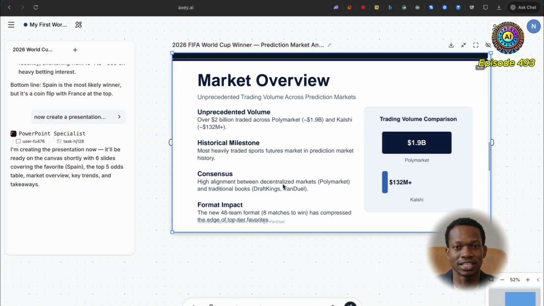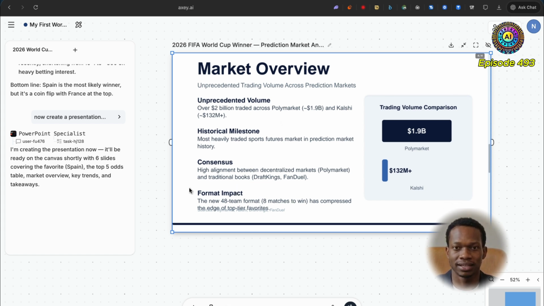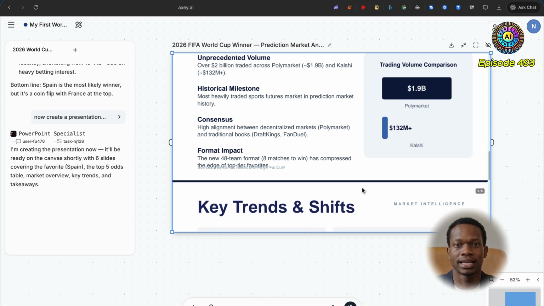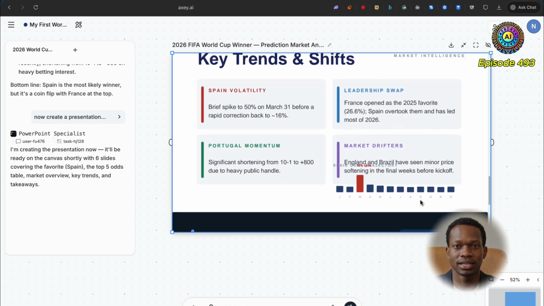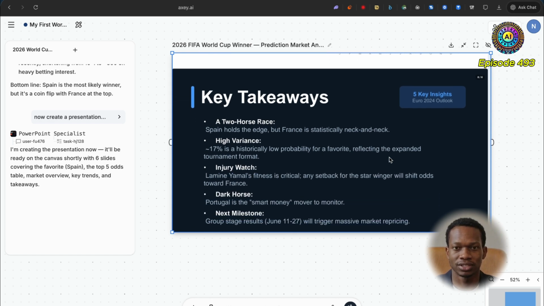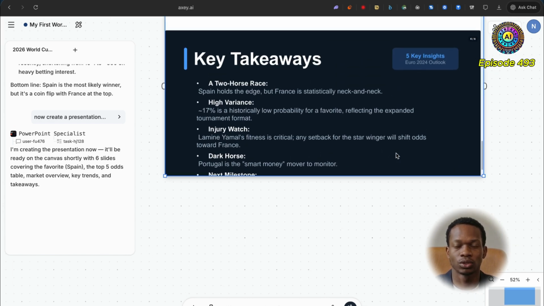And we've got a nice section here on market overview, cool, unprecedented volume, historical milestone, consensus, and the format impact as well, because of course it's a new 48 team format. It takes 8 matches to win. Cool, we've got some key trends and shifts, and definitely want to take a look at the formatting in this case. But all in all, I think this is a good start.